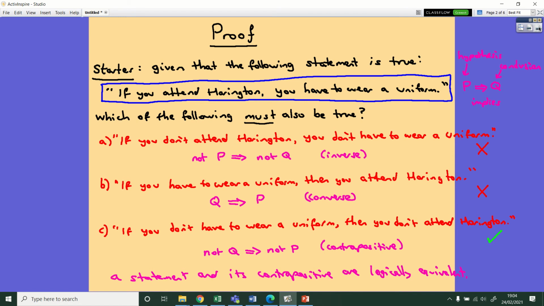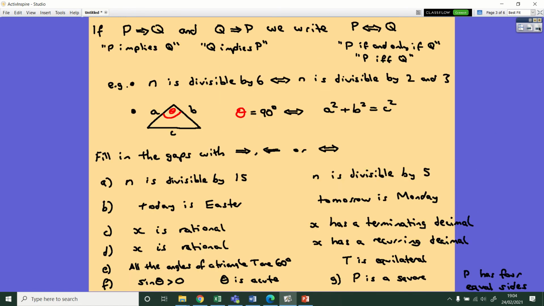Next up, we've got another symbol for what happens if the statement and its converse are both true. So if P implies Q and also Q implies P, which remember isn't always the case, but in the case that it is true, then we can combine that into this statement here. It has a double-headed arrow that points both ways. This says P if and only if Q. That's how we read it in formal language.